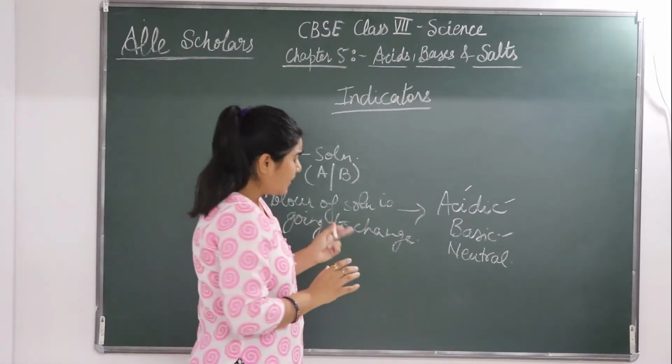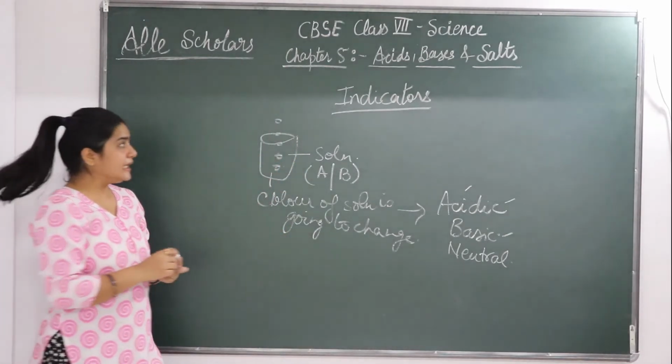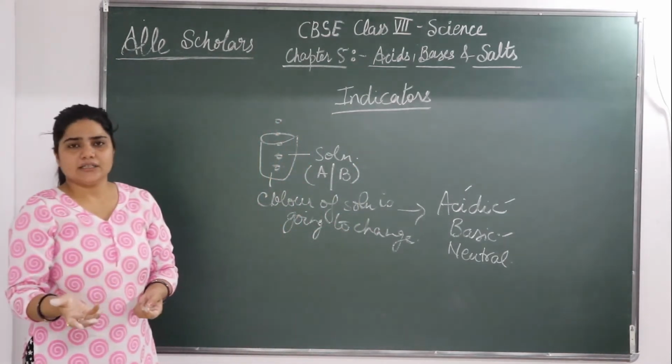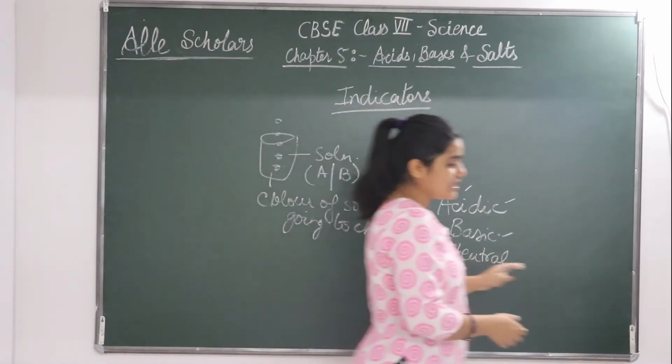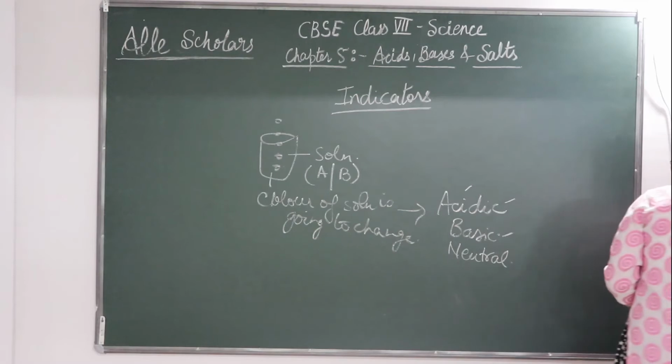Okay, so litmus, first indicator, good indicator is a litmus, and there are many other indicators. We will be seeing them. First we will study about the types of indicators.